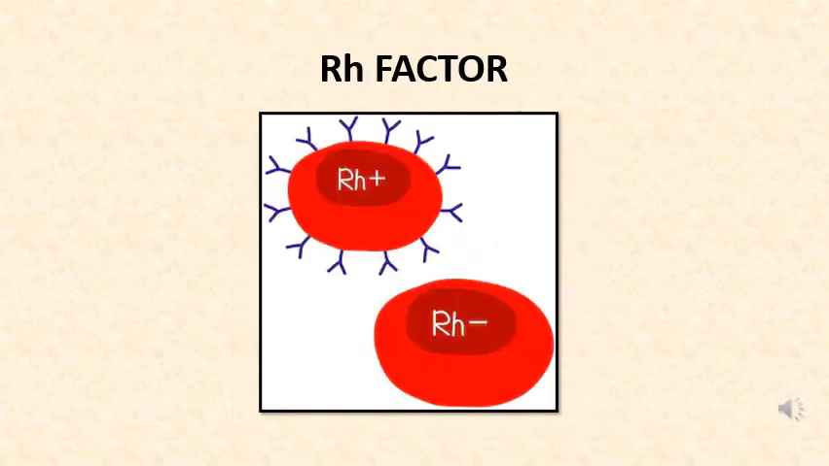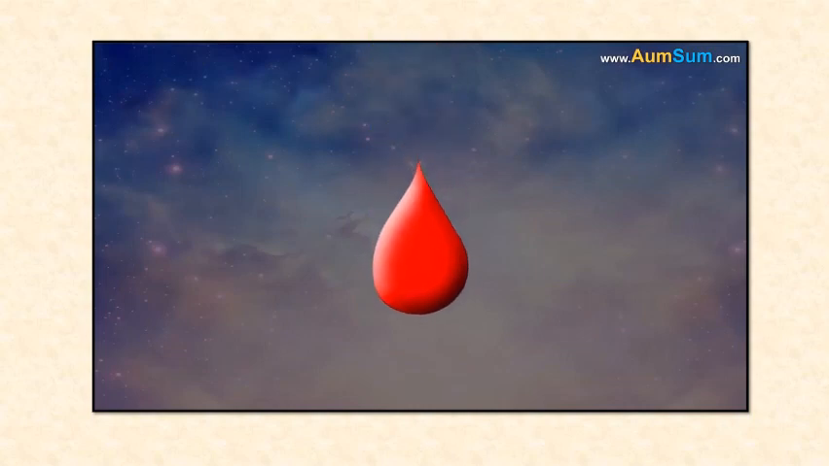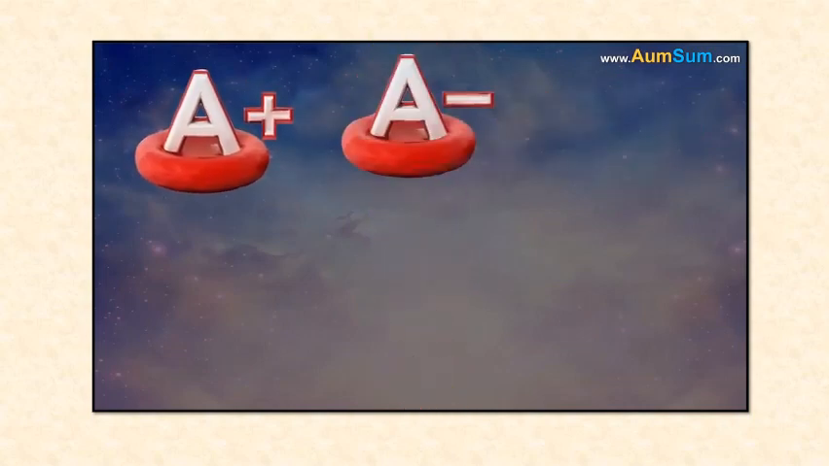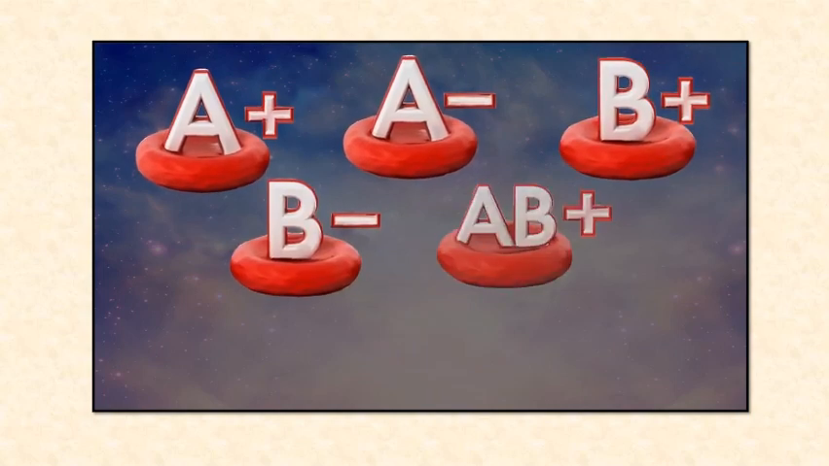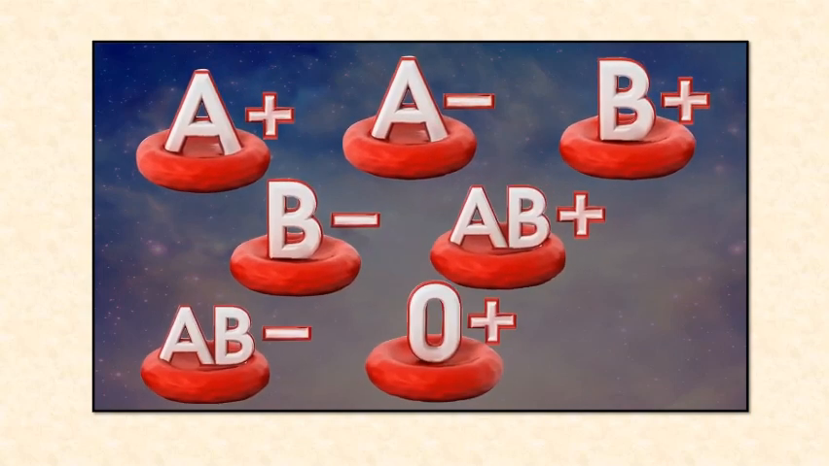Children, you must have observed that when you write your blood group, you write positive or negative with it. This positive and negative condition of blood groups is based on the presence or absence of another factor called the Rh factor. If the Rh factor is present, then the blood group is positive, Rh positive. And if it is not present, then it becomes negative, Rh negative. Usually, our blood is classified into 8 types, namely A positive, A negative, B positive, B negative, AB positive, AB negative, O positive, and O negative.